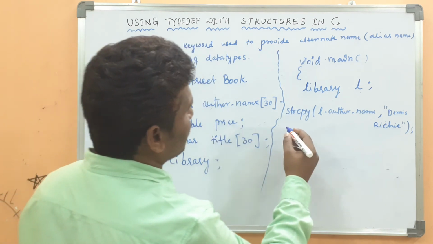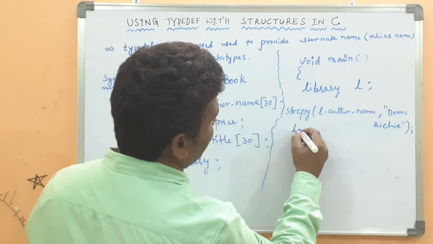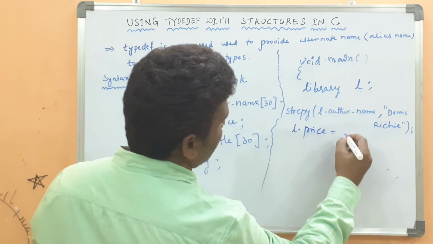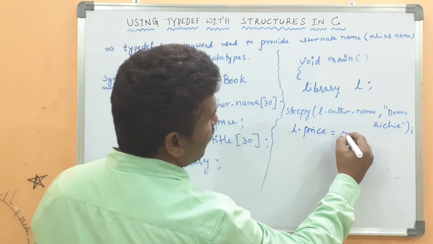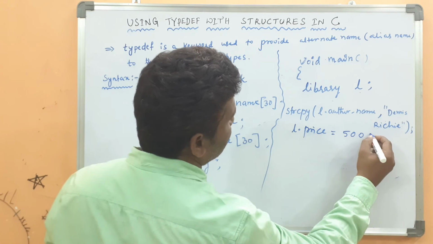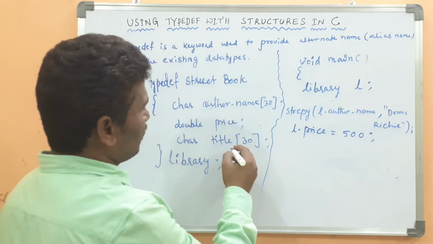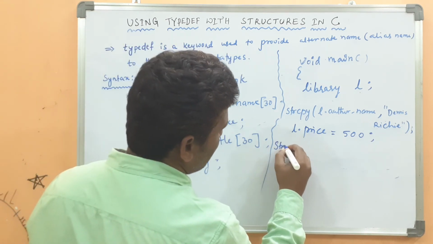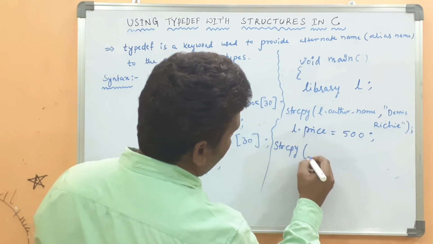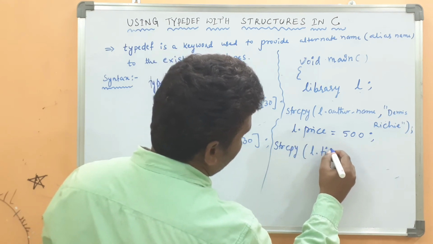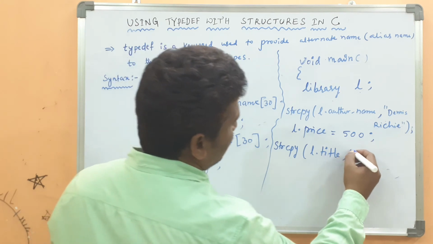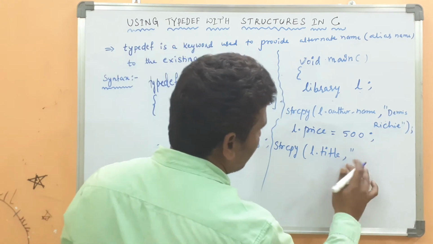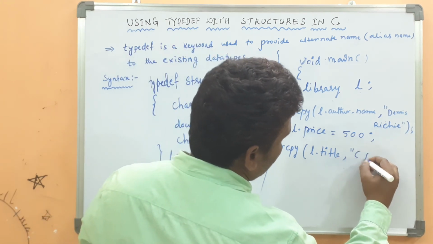Then after that price, L dot price, for example 500. Then title, strcpy L dot title, comma, C programming.